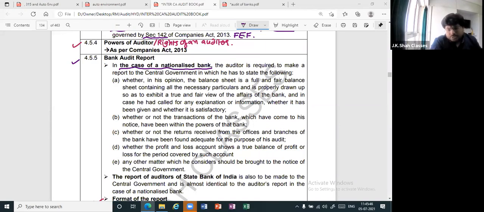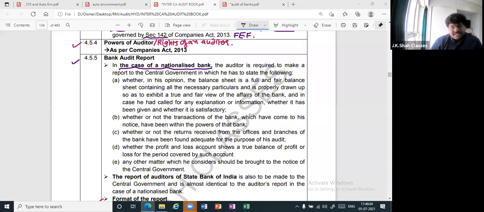If they ask you remuneration of the private bank has to be fixed by whom, then you have to entirely explain section 142. Entirely. That remuneration of the first auditor of the bank will be fixed by the BOD. Thereafter, as decided in the general meeting. Remuneration includes two things: expenses and facility.